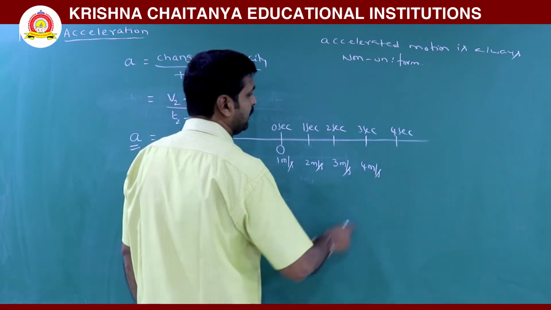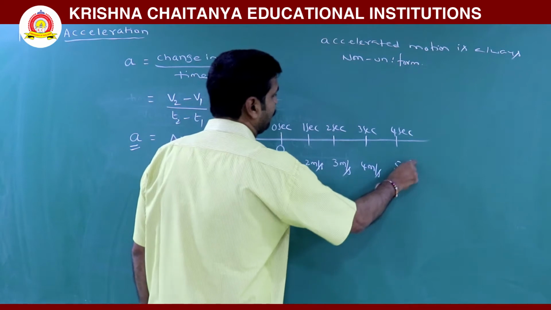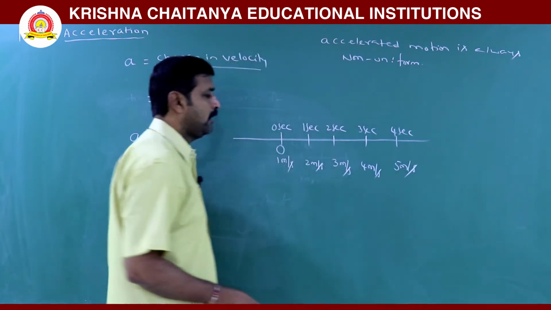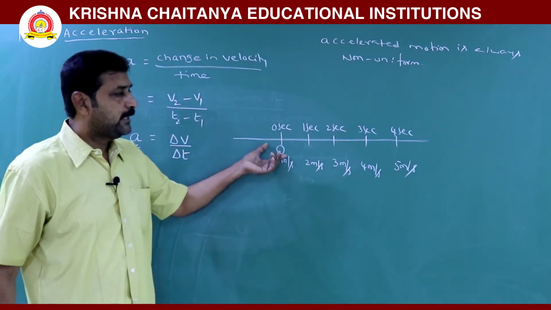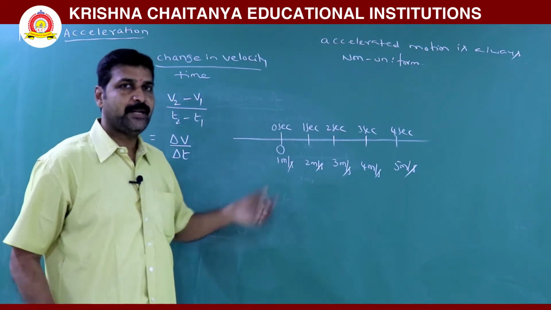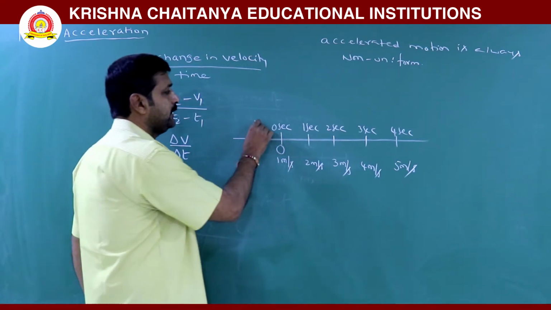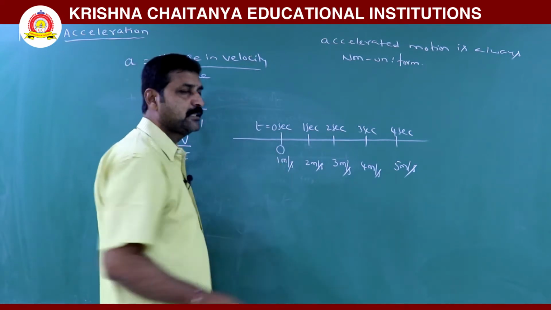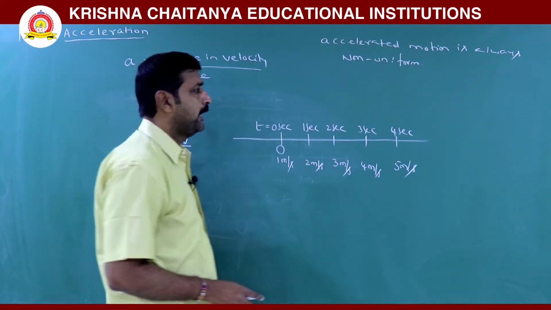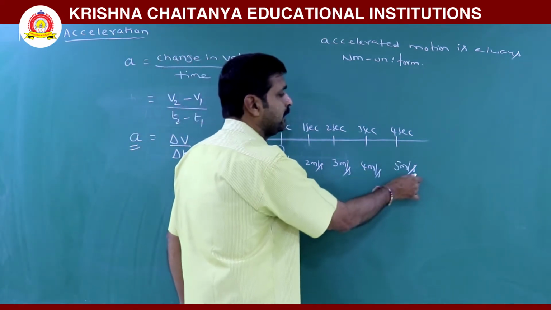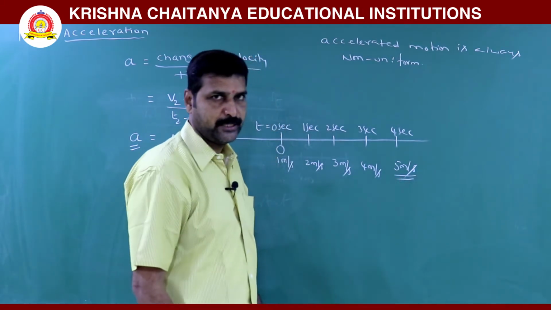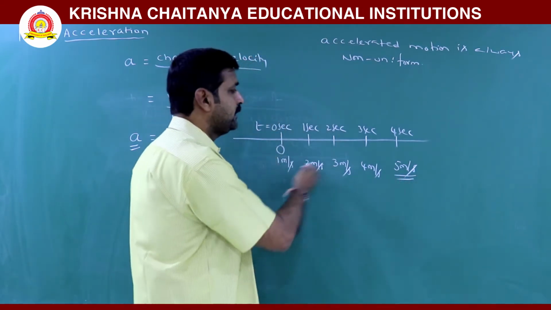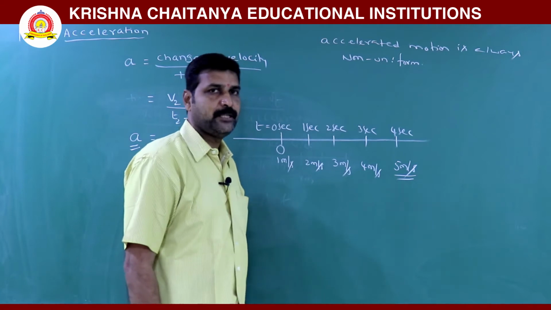Here 4 meters per second. Here 5 meters per second. The body started at origin with an initial velocity. The velocity at t equal to 0 seconds is called initial velocity, and after 4 seconds its velocity is 5 meters per second. So velocity increased gradually.